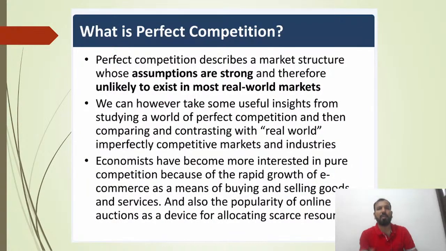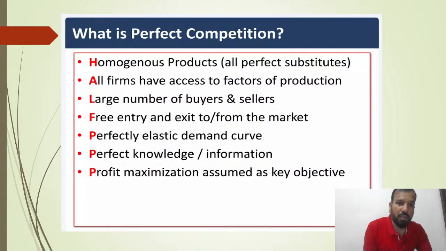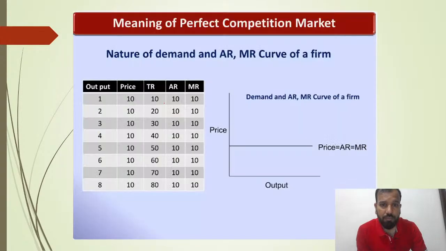Next is what is perfect competition. I've already discussed perfect competition. It describes a market structure whose assumptions are strong, therefore unlikely to exist in most real-world markets. Perfect competition is about a homogeneous product. Products are perfect substitutes, whenever you reach out to any mandi, vegetable mandi, fruit mandi. All firms have access to the factors of production. Large number of buyers and sellers. Free entry and free exit. Anytime you can enter, anytime you can leave. Perfectly elastic demand curve. It directly impacts the price and the demand. Perfect knowledge about the product and services. Profit maximization is assumed to be the key objective. This is the demand curve under perfect competition.